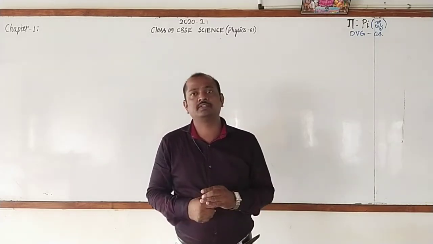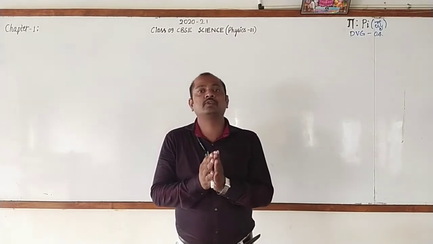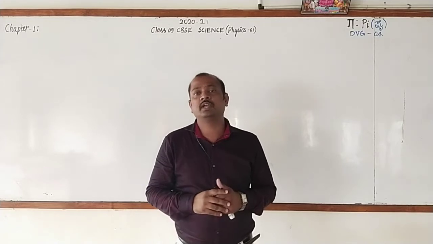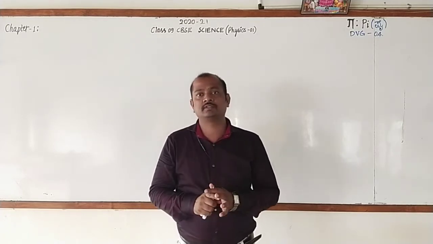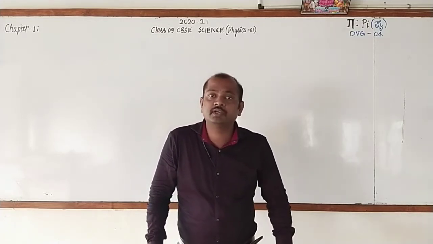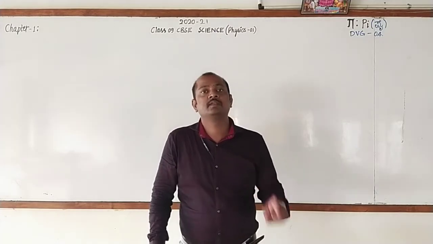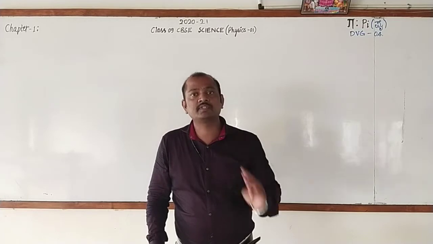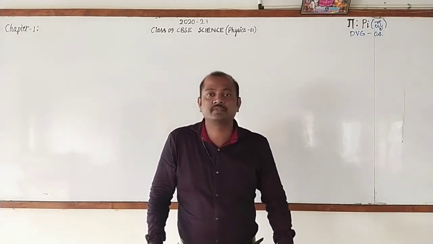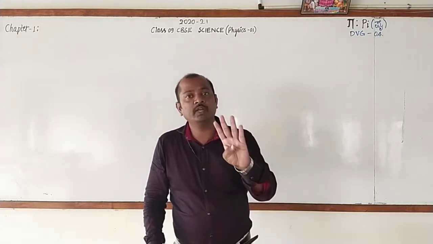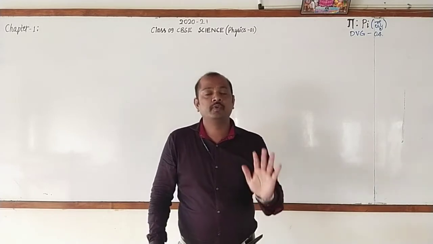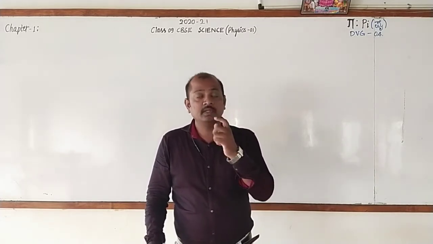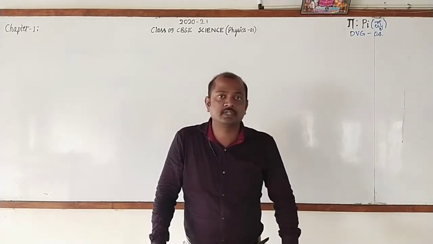And in the third branch, that is biology, in this year you are going to learn some interesting chapters. There are 6 chapters. They are: the very first one is the fundamental unit of life, second one is tissues, third one is diversity in living organisms, fourth one is why do we fall ill, fifth one is natural resources, and sixth one is improvement in food resources.